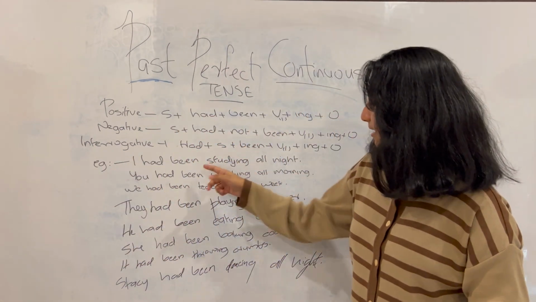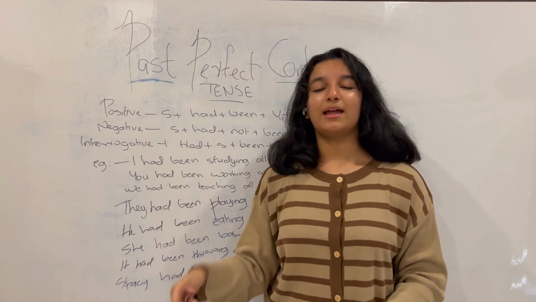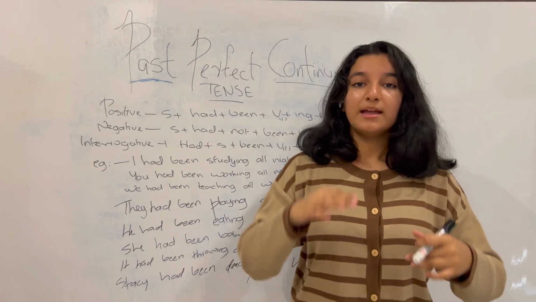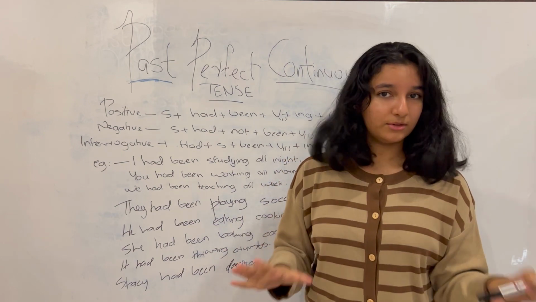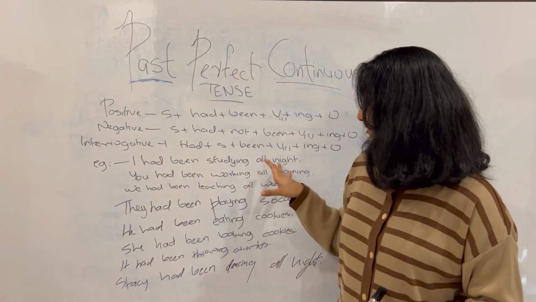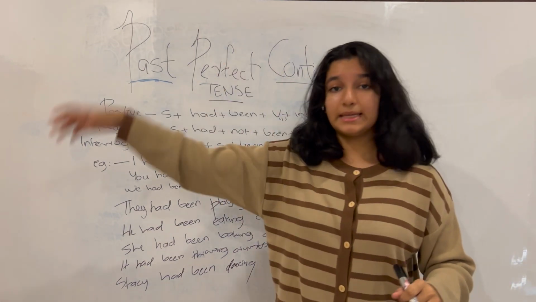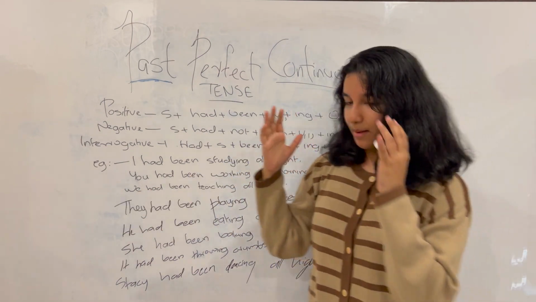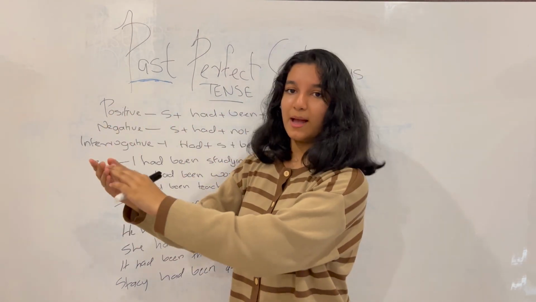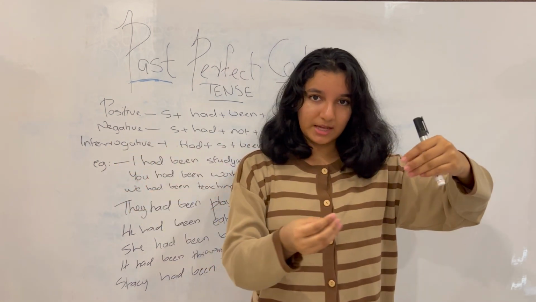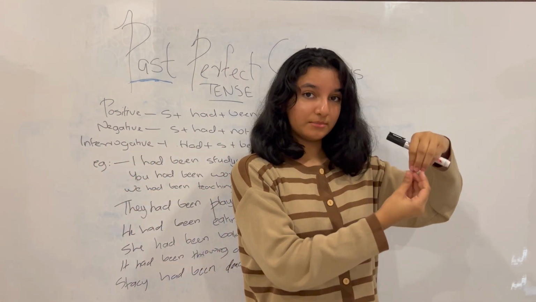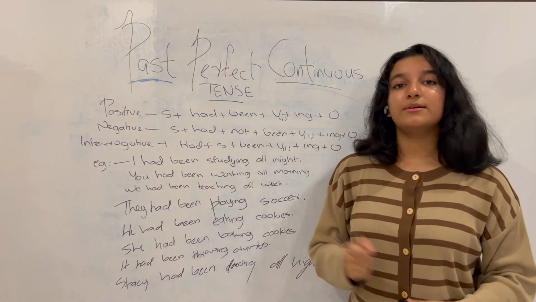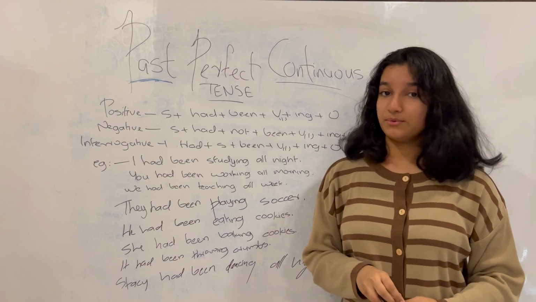So you can see here, I had been studying all night. Last night, I had been studying. Now it is morning, I am no longer studying. So it is talking about an action that happened all night in the past. It is no longer continuing into the present. It happened in the past. It started in the past, I started studying. I studied for some time. It also ended in the past, I stopped studying. So now we can see here these are all positive sentences. Let's go ahead and see how we can make them into negative ones.